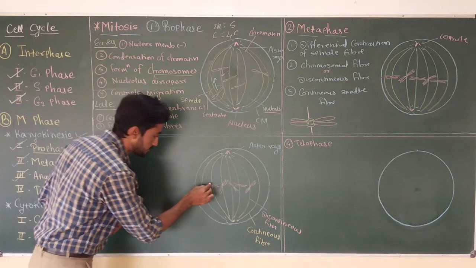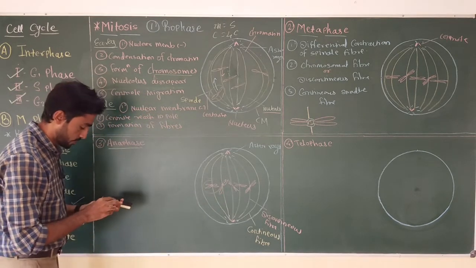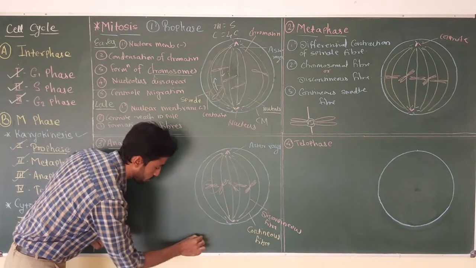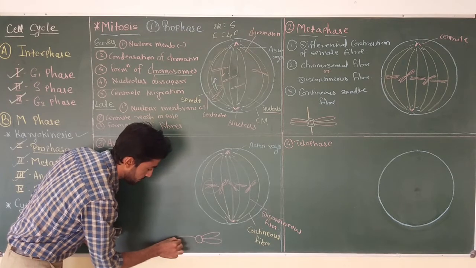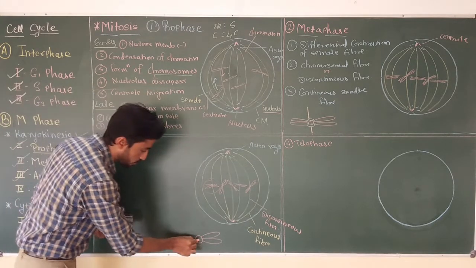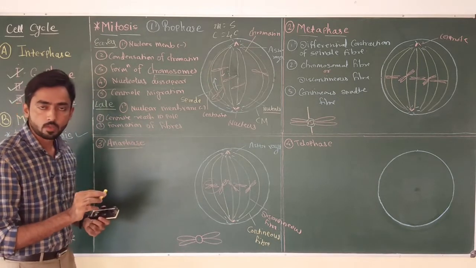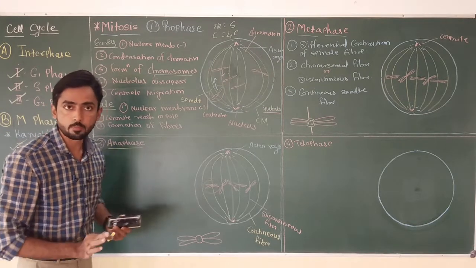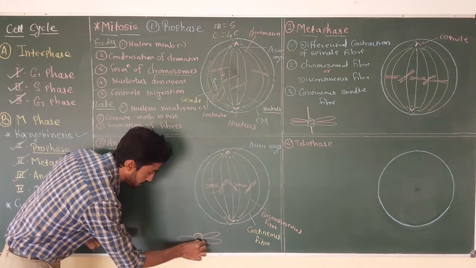Now if we consider this chromosome structure, it is going to look like this. This is the centromere of the chromosome and sister chromatid. Now this centromere of the chromosome has a protein complex on it, and the complex contains approximately 80 different types of proteins, and this complex is called the kinetochore.